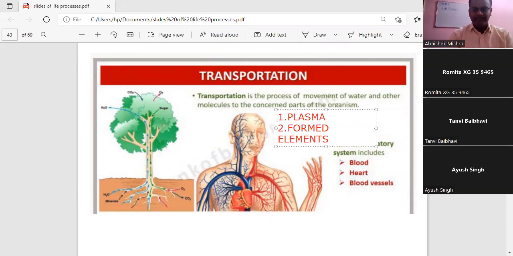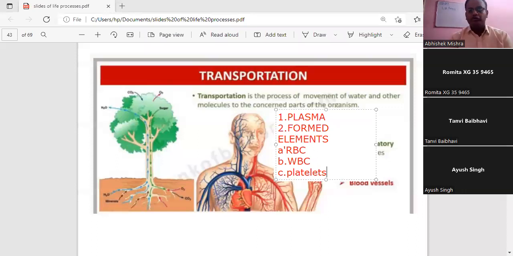These formed elements consist of three parts: A, RBC; B, WBC; and C, the third part, platelets.